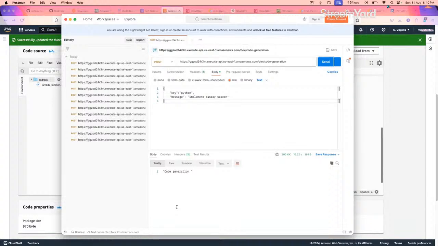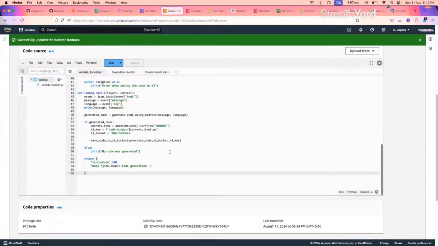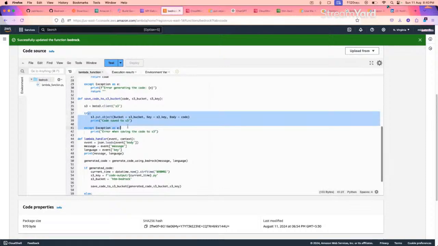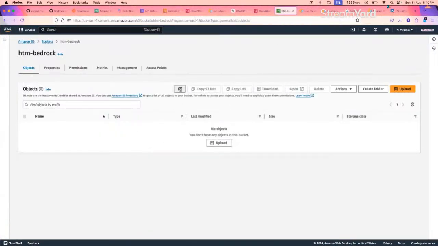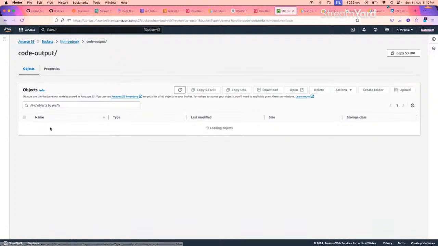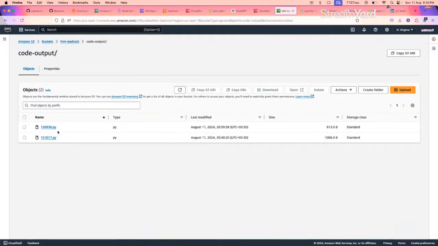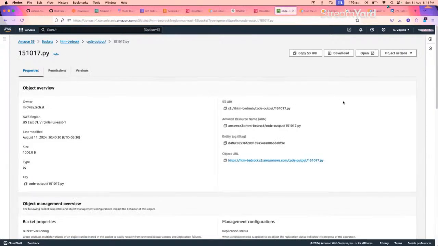So it said code generation, which means this particular function is being implemented now. It didn't fail in this part. It went to the end and it returned this particular part. So by this, we should have one file in our S3 bucket. Let me refresh it. So yeah, inside the code output, we have this one, one more file. Actually, two were generated. I ran it two times. Let's see the time. It's 39 and it's at 40. It means the previous code, even though it returned null due to maybe bad code somewhere, actually saved the file. So let me check the latest one, which is this one. We'll open it.